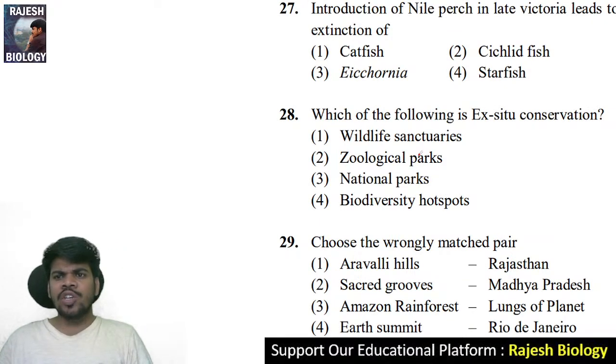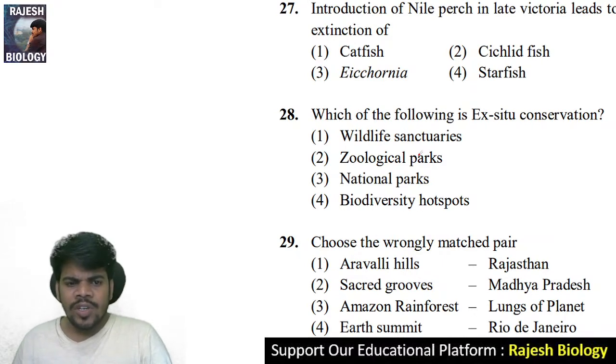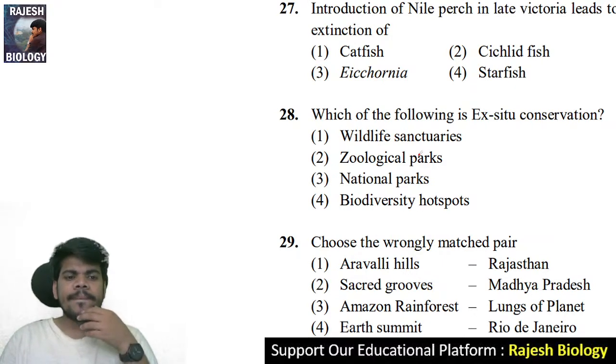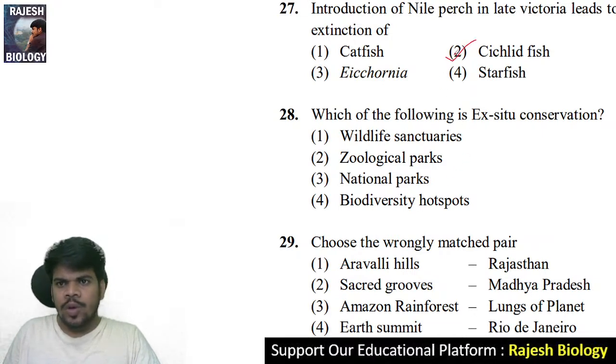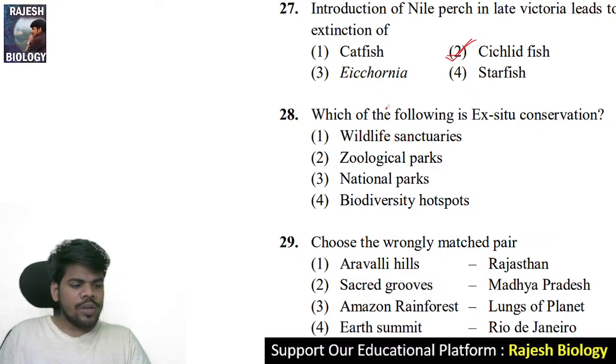Introduction of Nile perch in Lake Victoria leads to the extinction of which fishes? Yes, we just discussed this. Yeah, 27th one. Cichlid. Excellent, Chinu. I guessed you were going to give the right answer. My guess is right. Come to the 28th question.